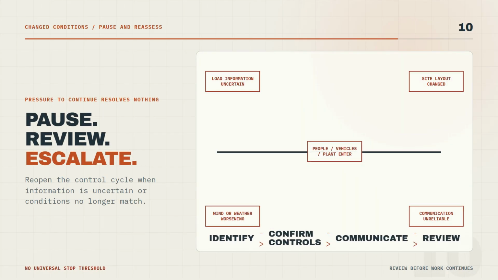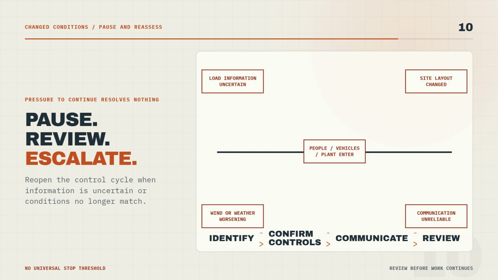Pause and reassess when important information is uncertain or conditions no longer match the plan. That can include uncertainty about the load, a changed layout, worsening wind or weather, unreliable communication, or people, vehicles, or plant entering the work area. Pressure to continue does not resolve those gaps. Identify what changed, confirm the controls, communicate the decision, and review before work continues.